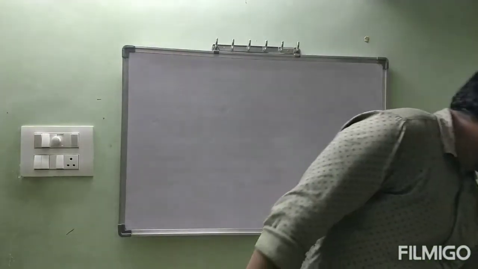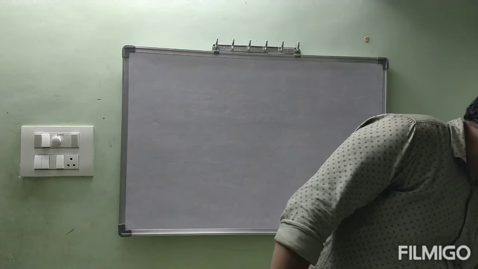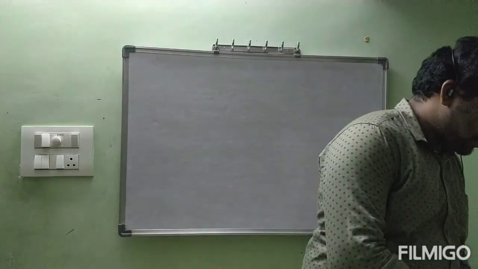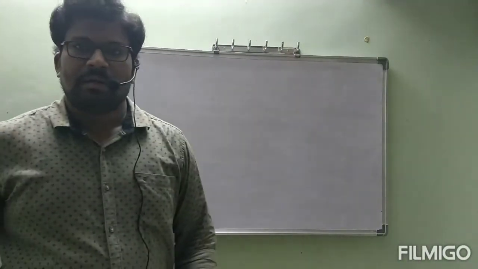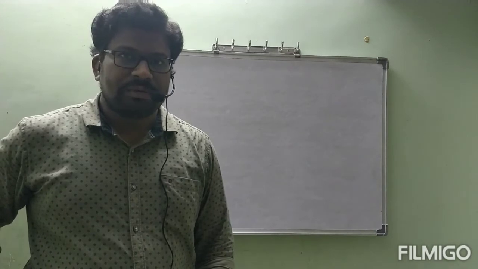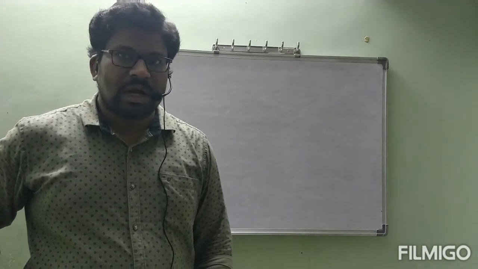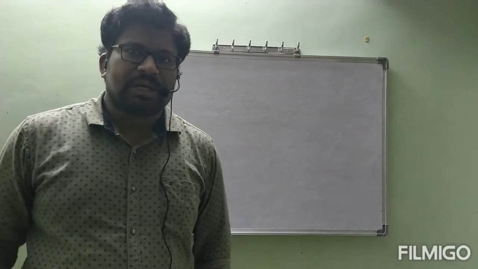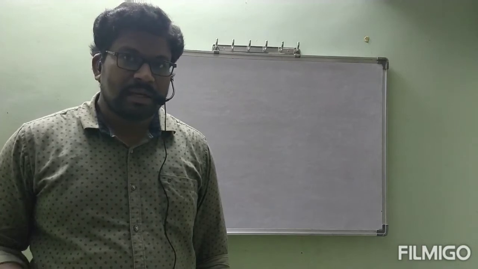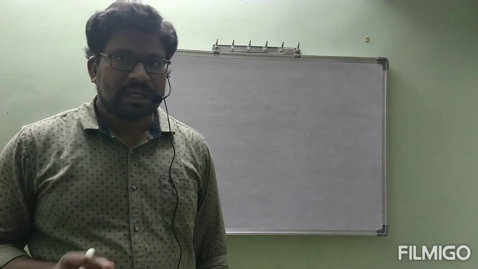In the previous class, we have seen Rutherford's alpha scattering experiment, how Rutherford conducted the experiment and how he arrived at the existence of the nucleus, all those observations. And after that, immediately we started with the drawbacks of Rutherford's atomic model. I hope you are very clear about the experiment and how he made the conclusions also.